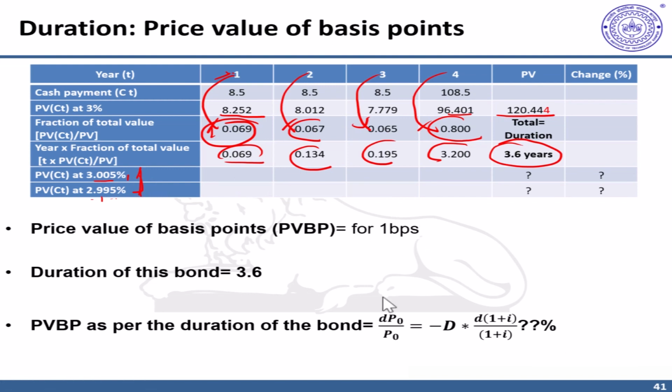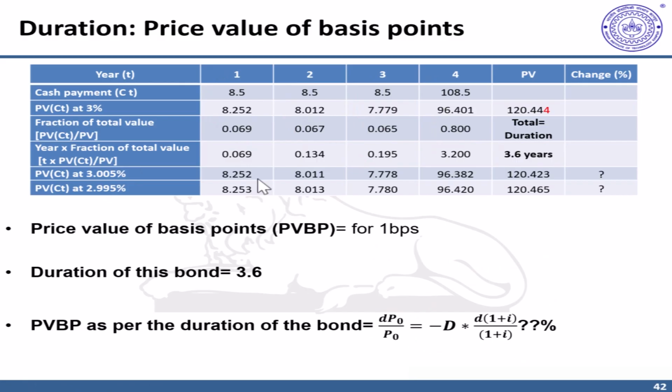Now, as per the duration measure, this change should be captured by dP naught by P naught, which is the percentage change in price. We are considering here a change of 1 basis point, which is 0.01%, and by definition, it should be minus D into d of (1 plus i), which is di itself, upon 1 plus i. So this should also give us the percentage change.